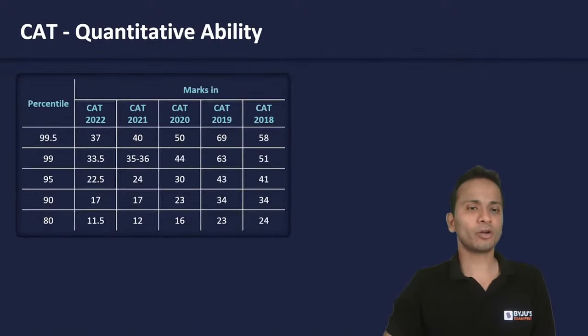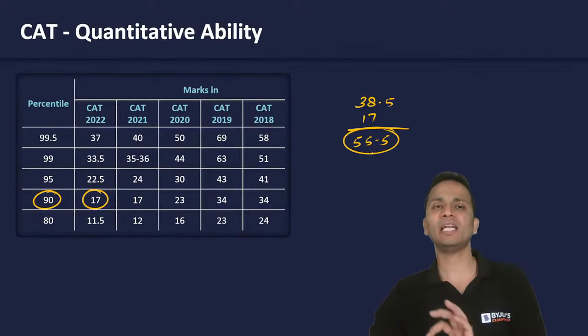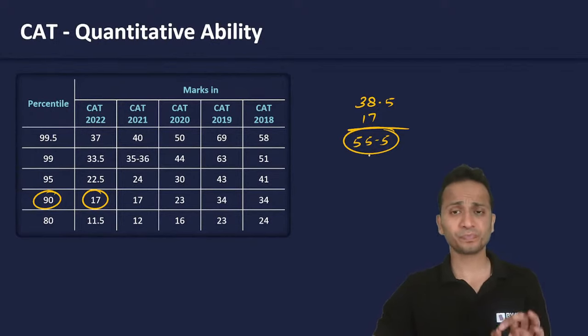Okay. Now talking about score versus percentile, again talking about the magic number, 90 percentile, 17. So earlier we had 38.5, now adding 17 to this, 55.5. So 90 percentile in each of these sections will fetch me 55.5 in total.